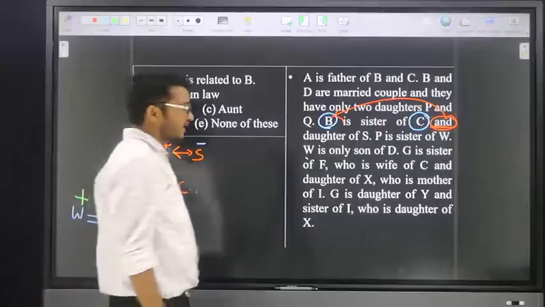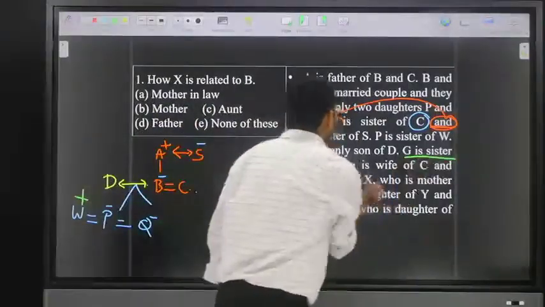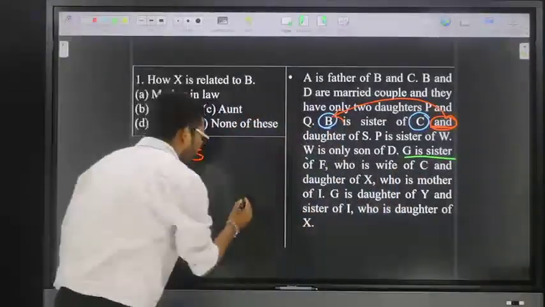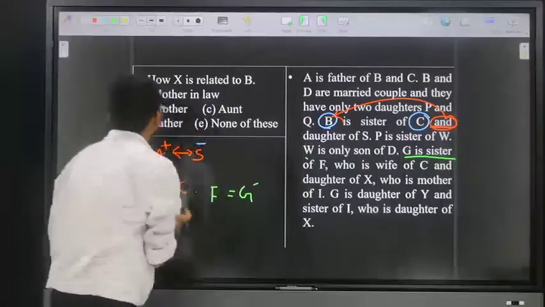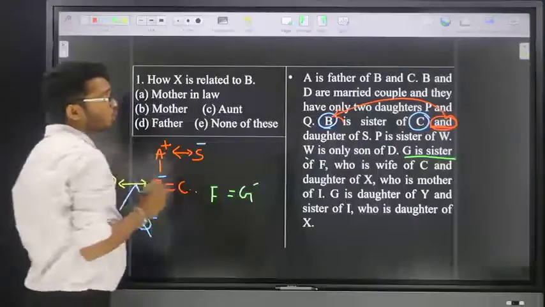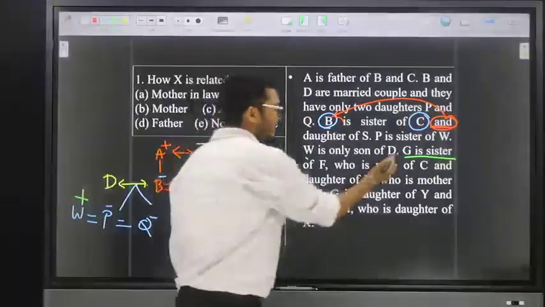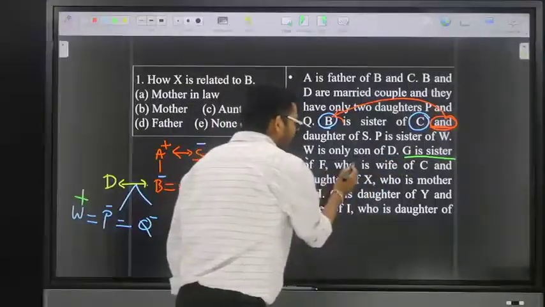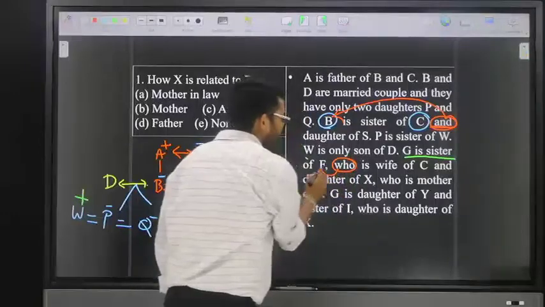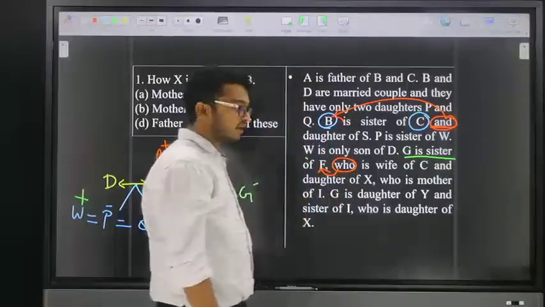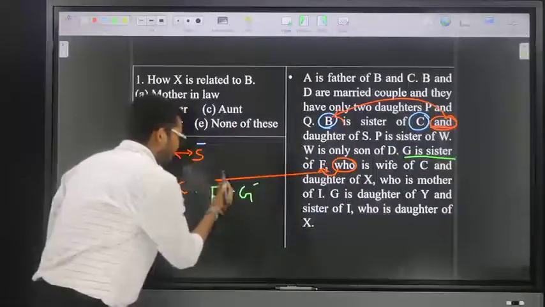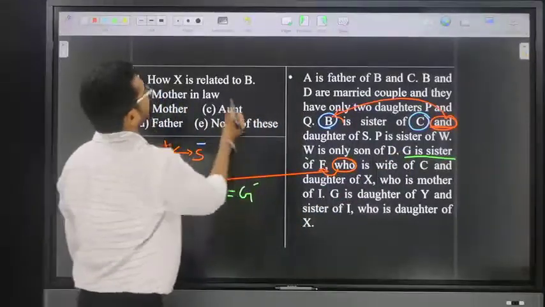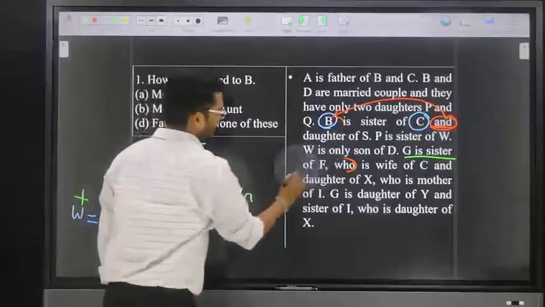The next point is: G is the sister of F, who is the wife of C. Here, 'who' qualifies F. Now, F is the wife of C.